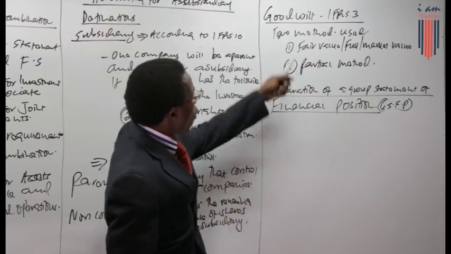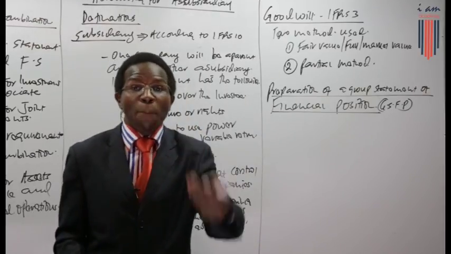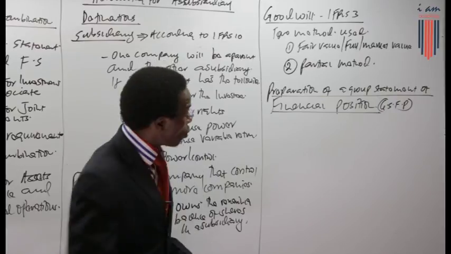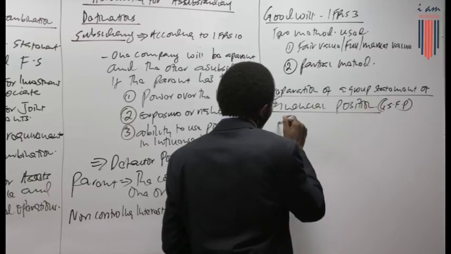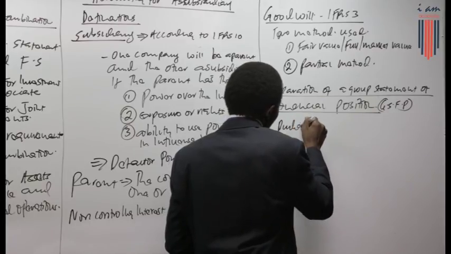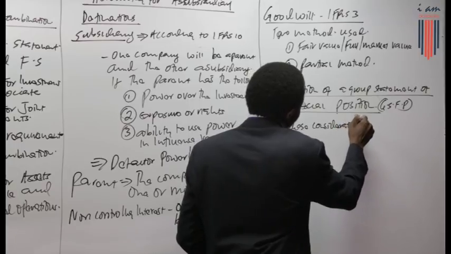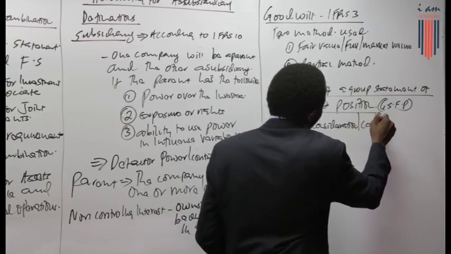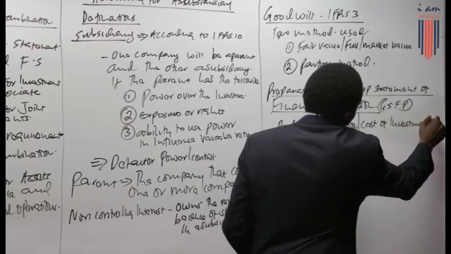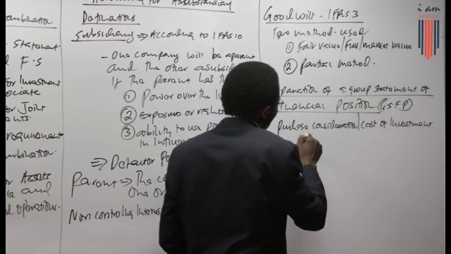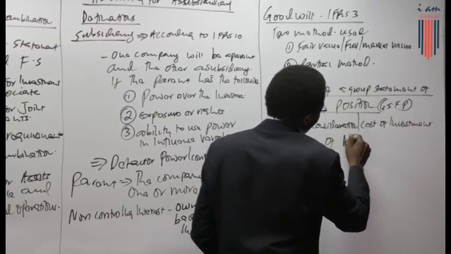When we have acquired, in respect to IFRS 3, we pay a purchase consideration. So there is the purchase consideration, or the cost of investment on acquisition of a subsidiary.